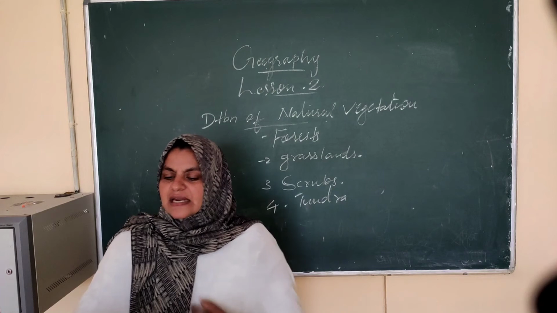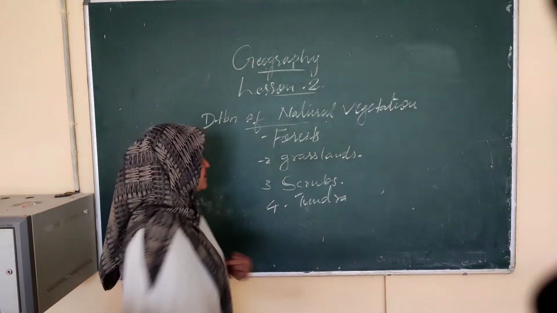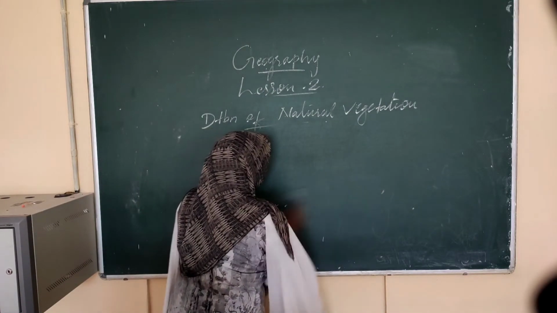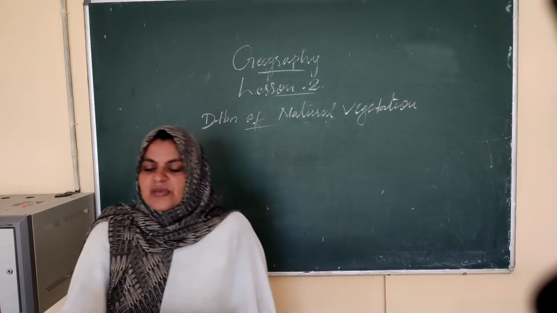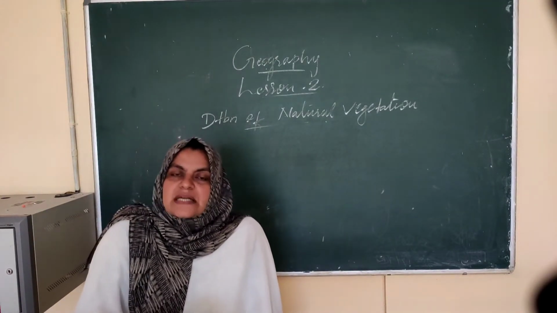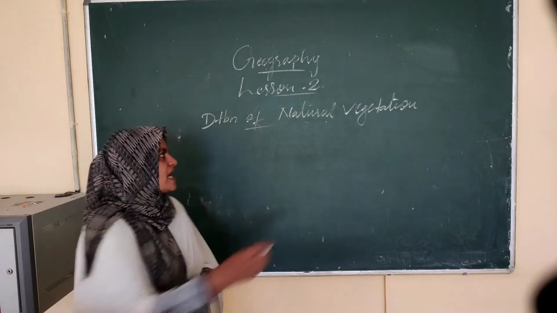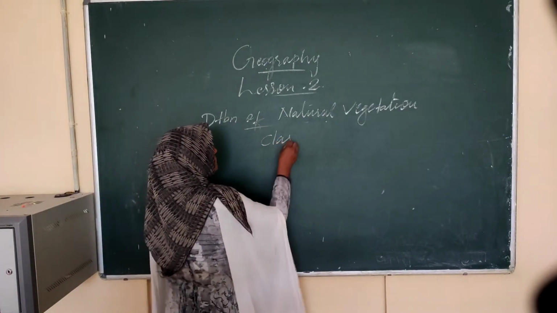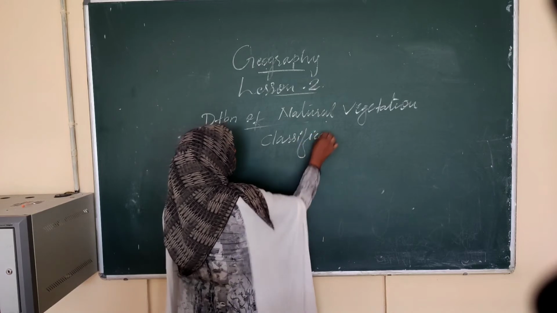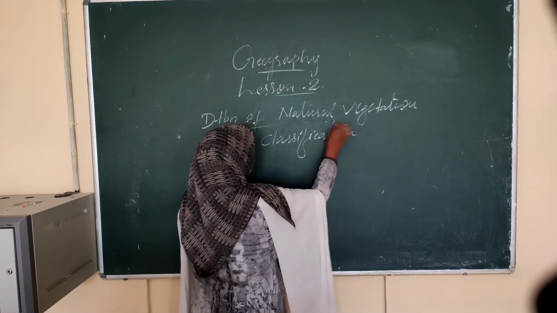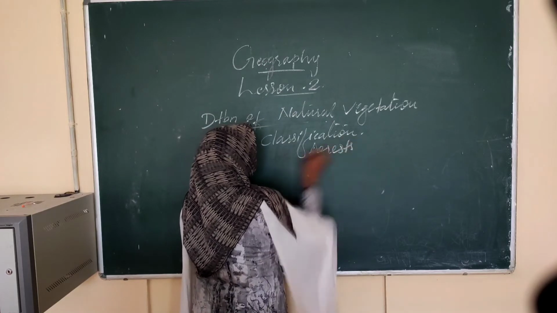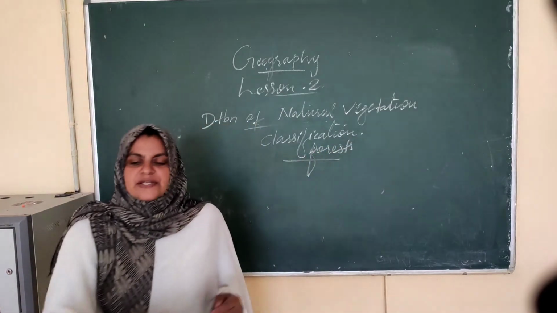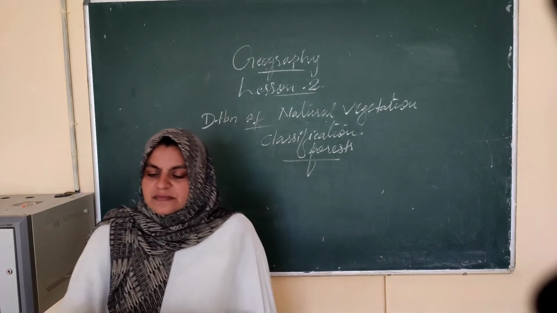Okay, next we can classify forest. So these are the important vegetation types. From this we can classify different types of forest. How can we classify? Classification of forest.